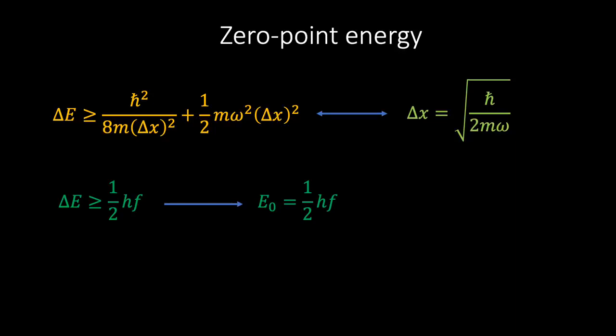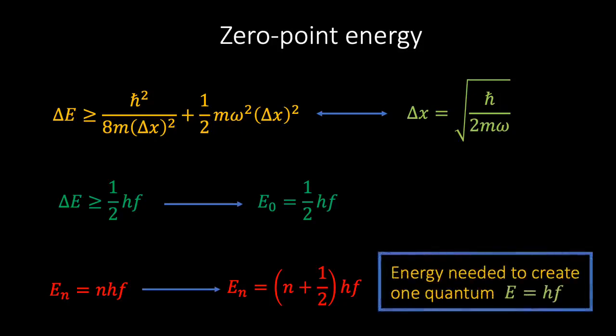In the context of our analysis, we therefore need to modify the quantum energy expression for a quantum oscillator. Instead of E equals nhf, we should factor in the zero-point energy and write E equals n plus half times hf. Note that the amount of energy required to add one quantum of oscillation is still hf as before. We won't often need to pay attention to this little shift in n, however, it is worth noting that this shift is very interesting and lies at the heart of one of the great unsolved mysteries of physics, known as the cosmological constant problem. But that discussion will have to wait for another day.